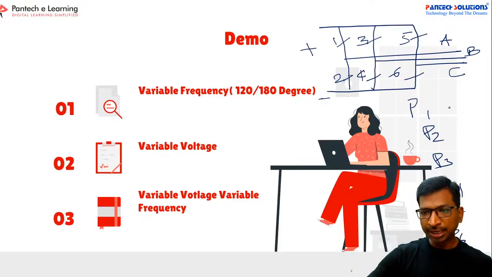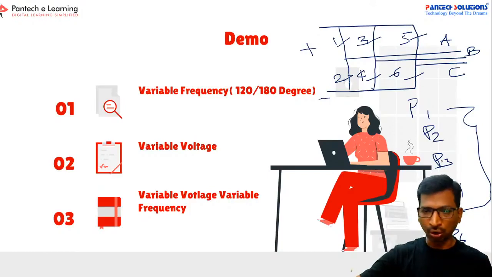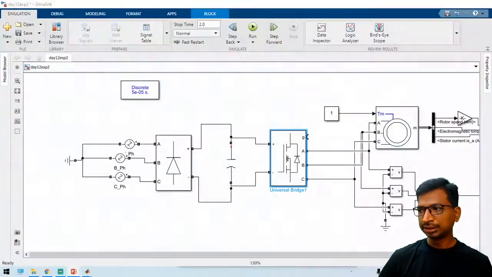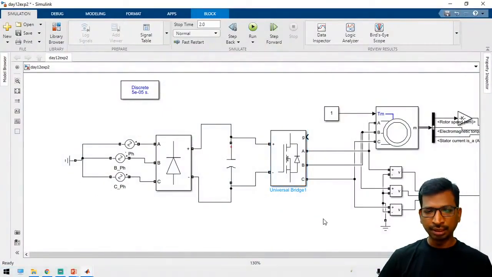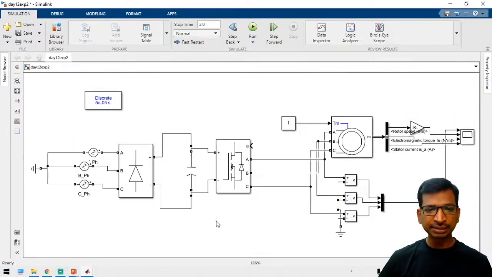You have to combine all the pulses into a single mux, and then connect it as a single connector to the block. Now let us check one by one. First let us generate the pulses.